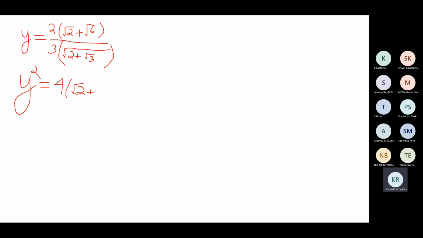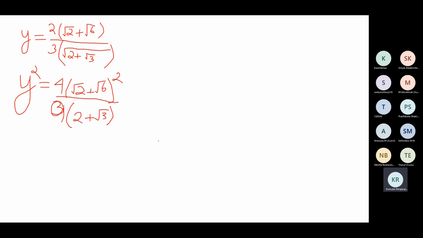Root 2 plus root 6, the whole square divided by 9. The square root is eliminated. Please agree on this so that I can proceed.